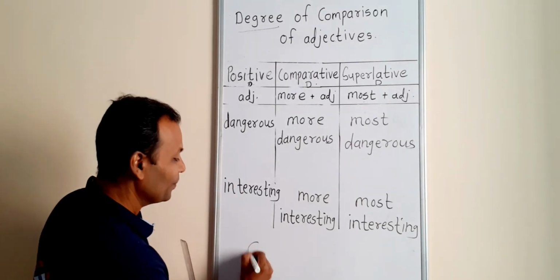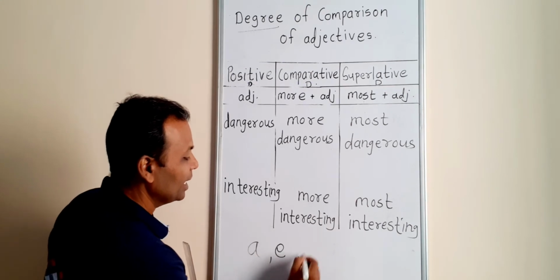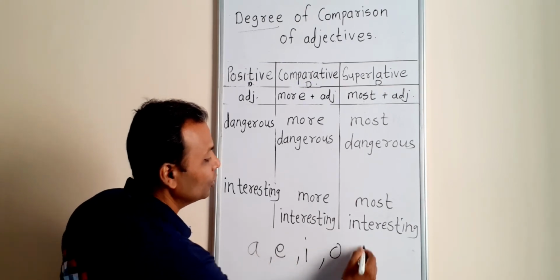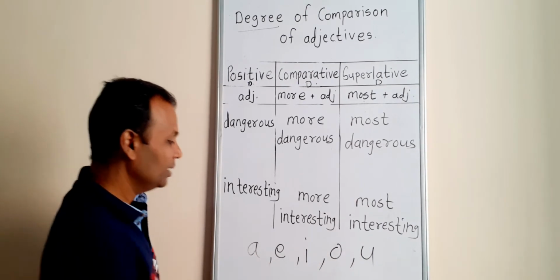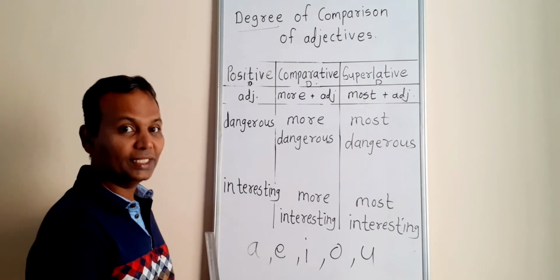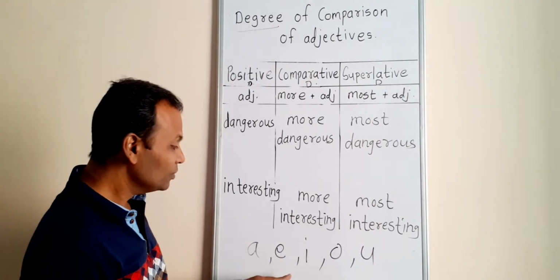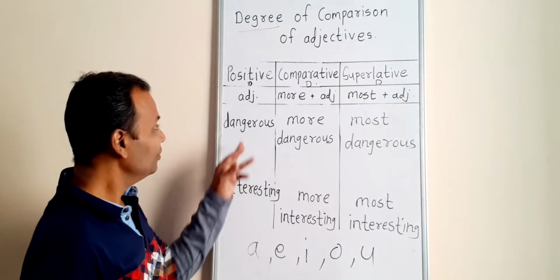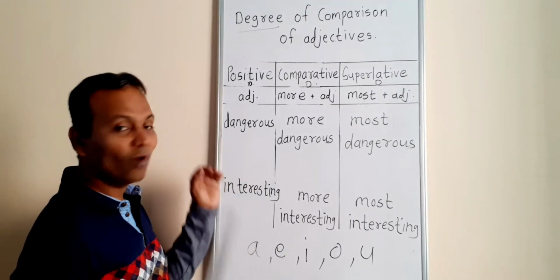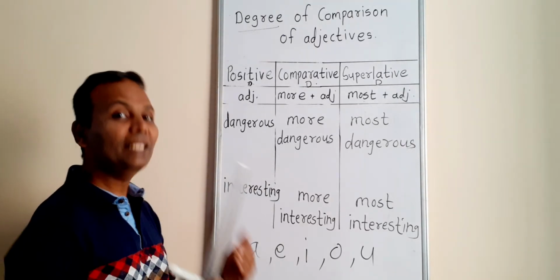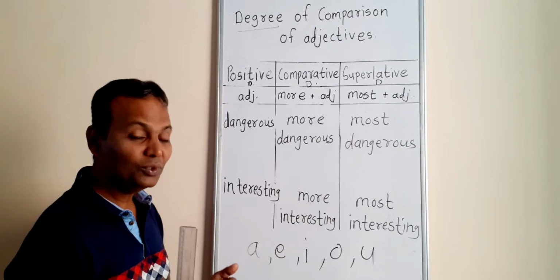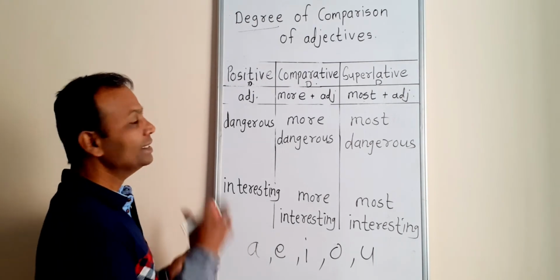Can you tell me? A, E, I, O, U. These 5 are the vowels. When we pronounce the vowels, the vowels are syllables. That vowel sound is called syllable.